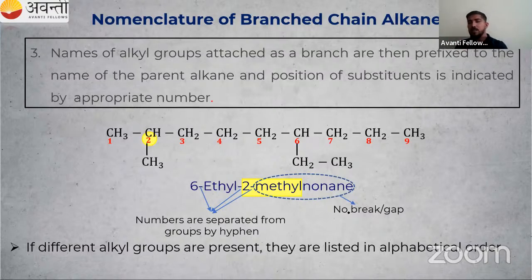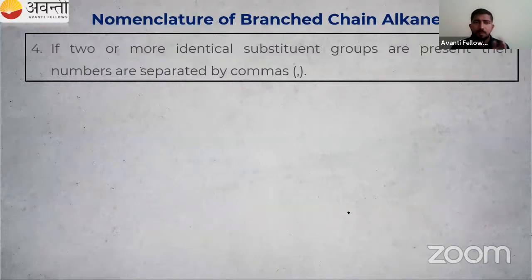Ethyl comes first. Then, if there are two or more identical substituent groups, identical meaning the same. Suppose in our organic compound there are two CH3 groups, that is, two methyl groups, or two ethyl groups. Then how to give numbers to them? If two or more identical substituent groups are present, then the numbers are separated by commas.